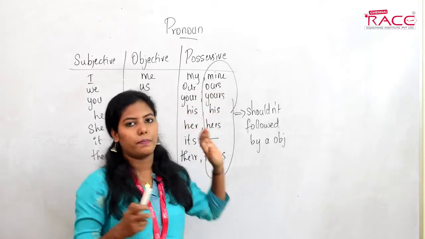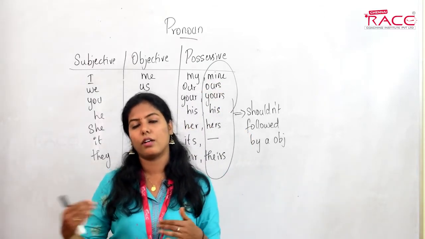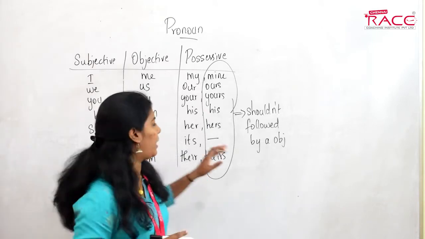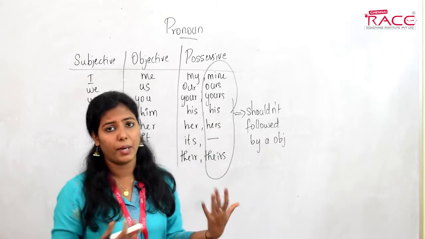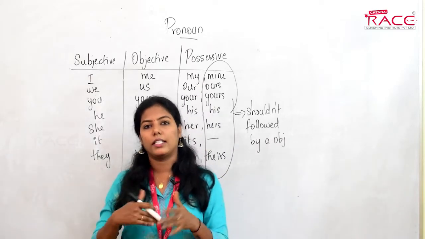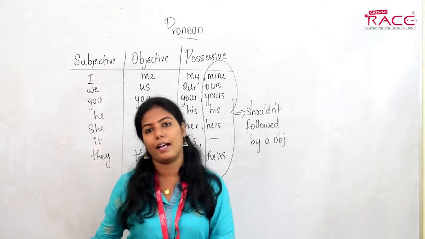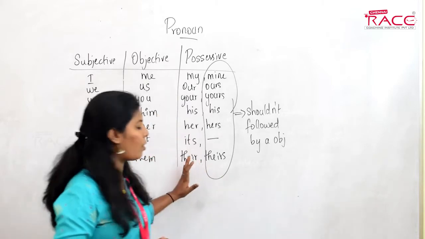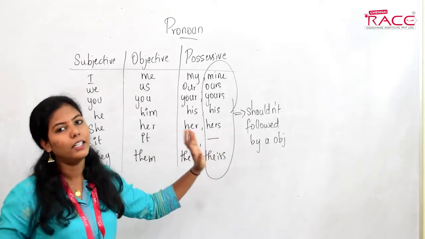If I say this pen is mine, this class is ours, done. There is nothing to be followed. But if you use the other pronouns, what will happen? This is my what? Something must come after it, no? So this is my pen. This is our class. So after these pronouns, objects must follow. After those pronouns, objects do not follow. That is the main difference.